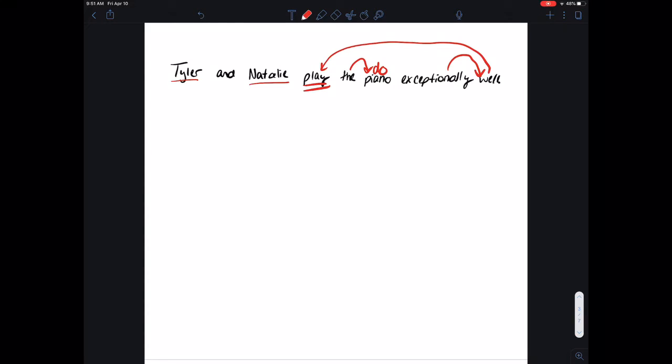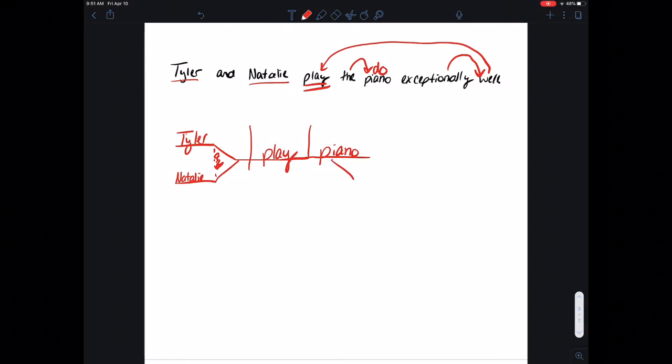Now we're ready to diagram it. So I've got a compound subject, so I'm going to draw my rocket ship. Tyler's going to go on that top line. Natalie will go on the bottom line, conjunction on the dotted line. Right. Line between your subject and your verb. Play is your verb. Play piano, it's a direct object, so it's just going to be a straight line up and down.